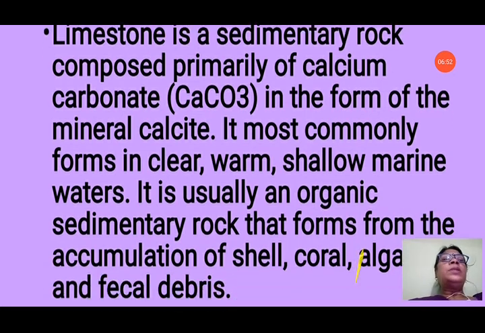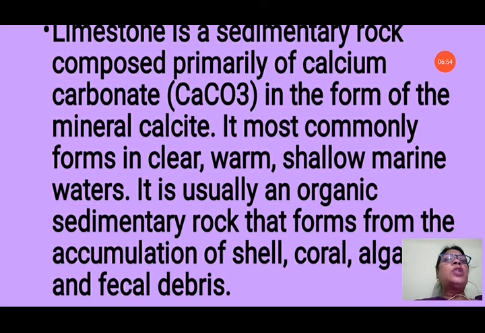It most commonly forms in clear, warm, shallow marine waters because it is made up of the shells of marine creatures. It is usually an organic sedimentary rock that forms from the accumulation of shell, coral, algae and fecal debris. That means it is formed from the shells of marine creatures like corals and algae, and the accumulation of their shells forms this calcium carbonate rich limestone.